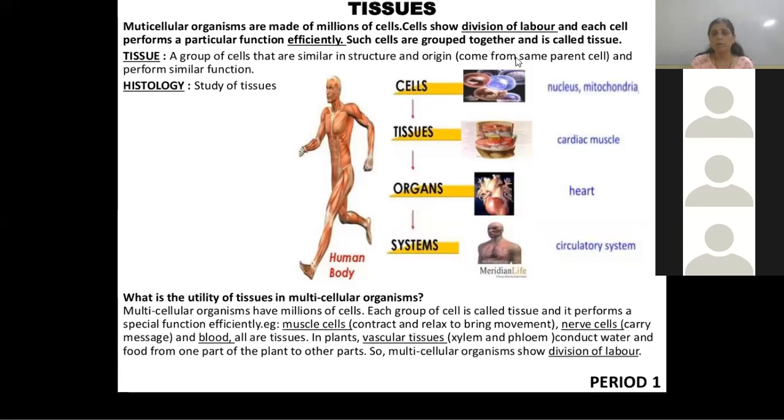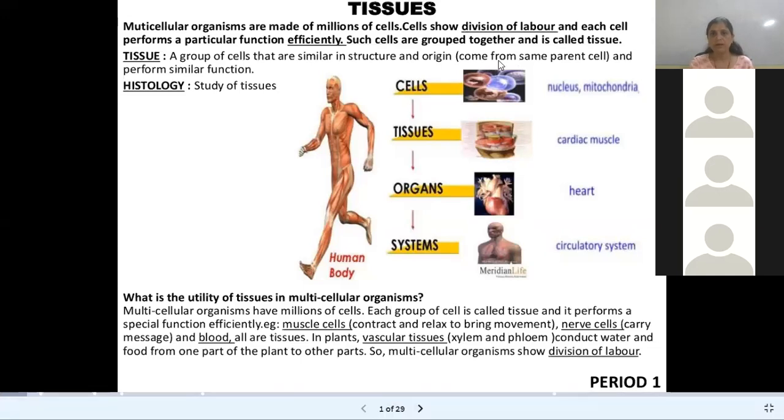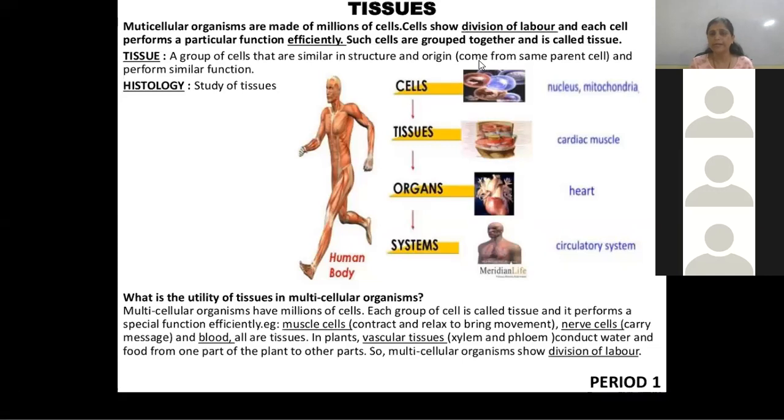This tissue combines together to make the organ. For example, the heart is an organ, and different organs combine together to form an organ system, like the circulatory system. There are different types of organ systems present in the human body.